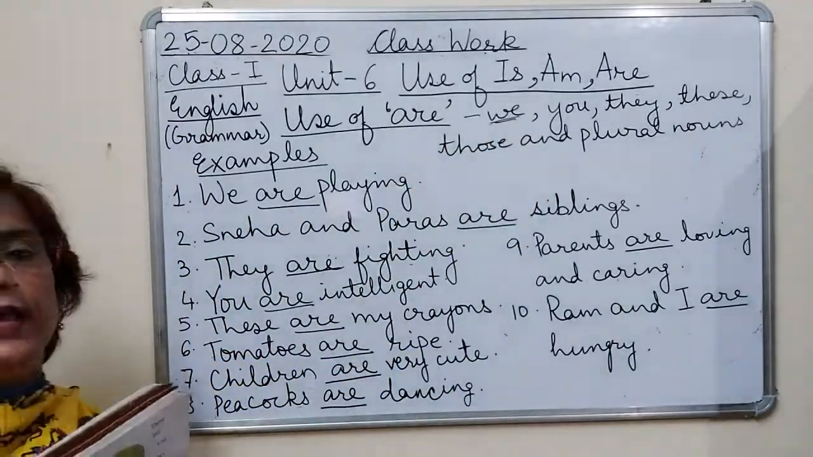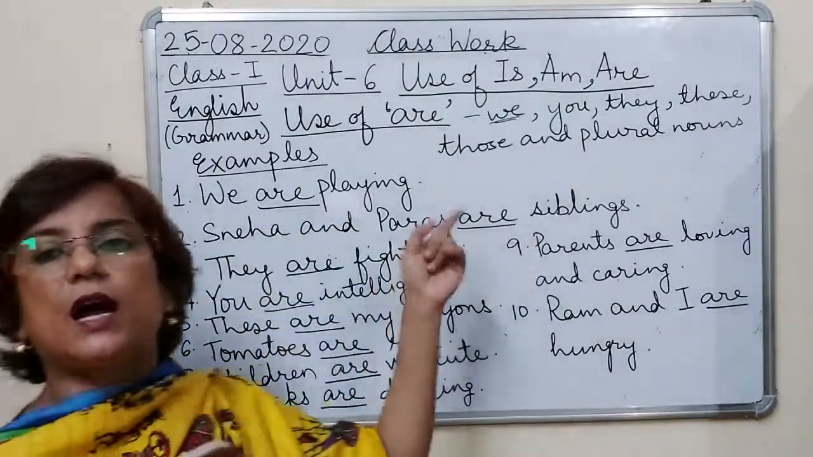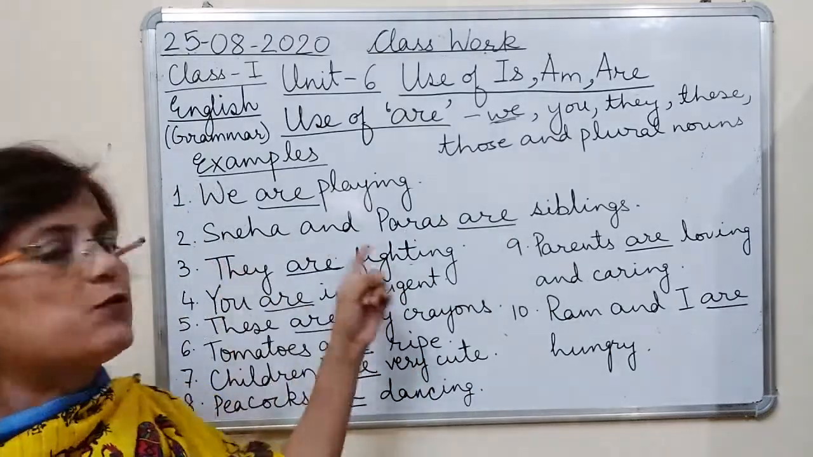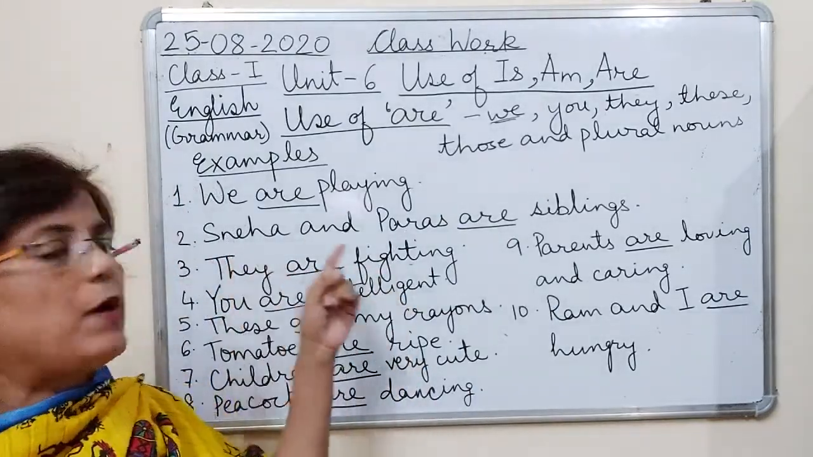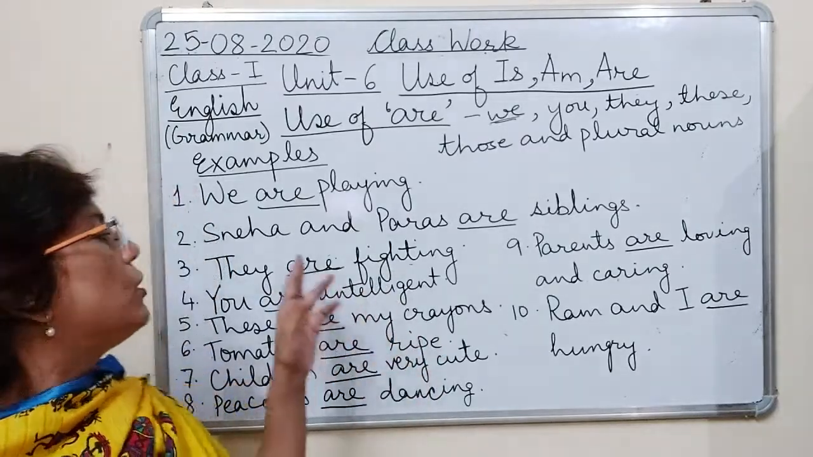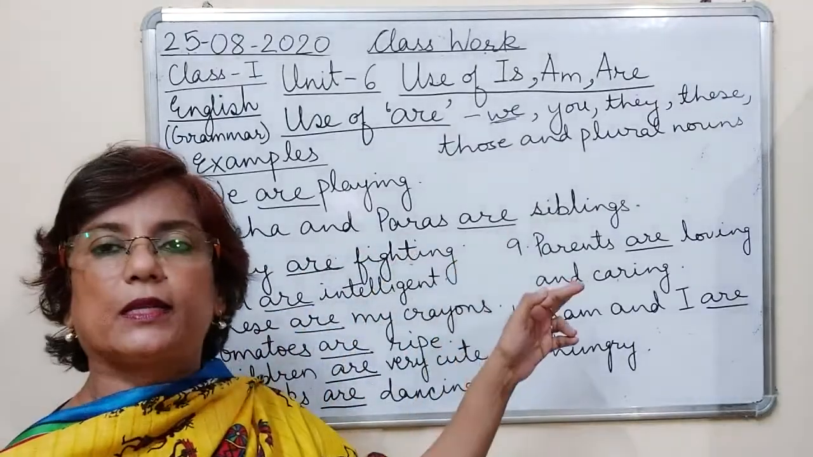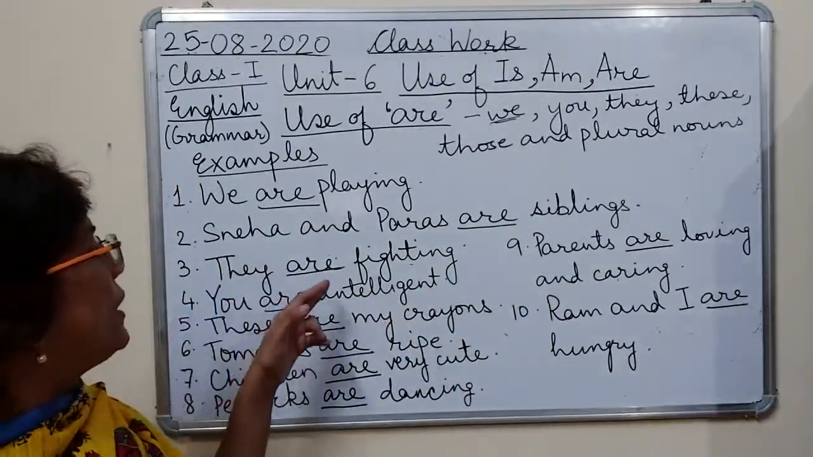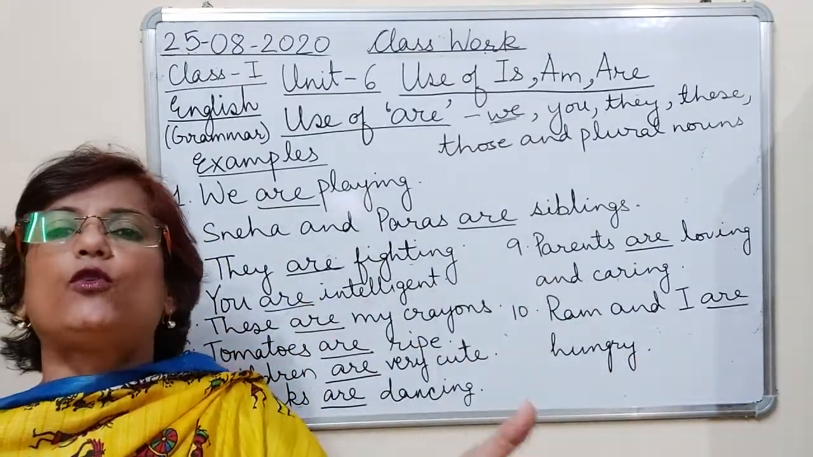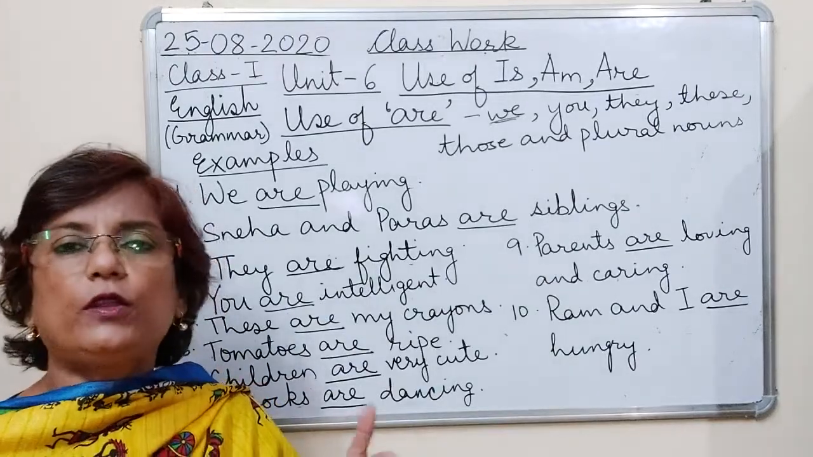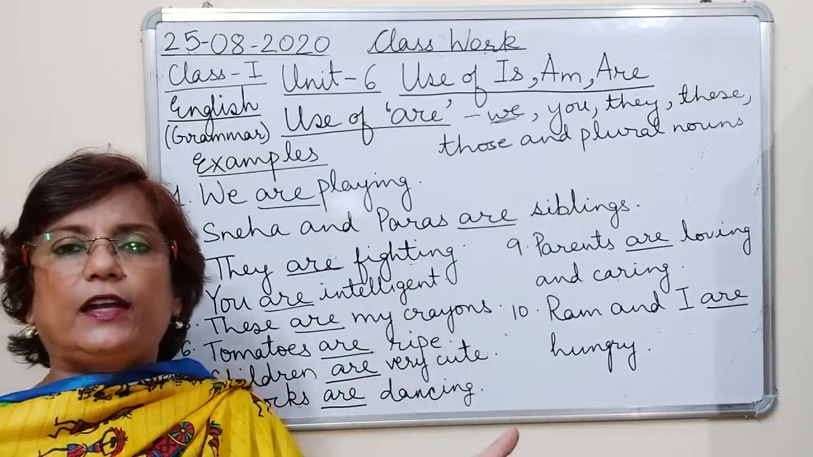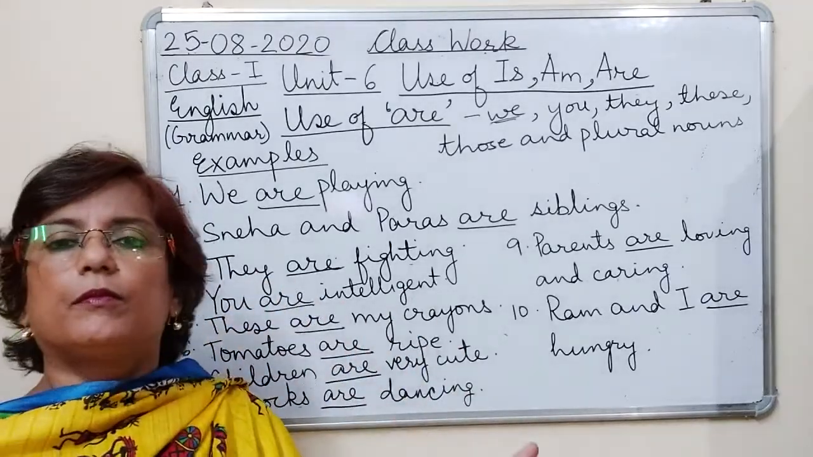We are playing. स्नेहा एंड पारस आर सिबलिंग्स. मतलब स्नेहा और पारस भाई बहन हैं. सो हियर इट इज मोर देन वन. स्नेहा एंड पारस, these are naming words, and more than one naming word, that means plural. So Sneha and Paras are siblings. They are fighting. They मतलब anyone, आपके सामने कोई है, they are fighting मतलब वो लोग लड़ रहे हैं. There is more than one child, maybe 2, 3, 4, 5 जितने भी बच्चे होंगे. So they are fighting. They मतलब कोई भी हो सकता है.